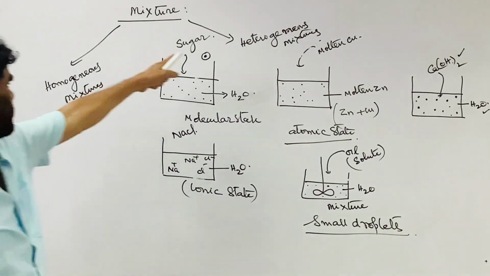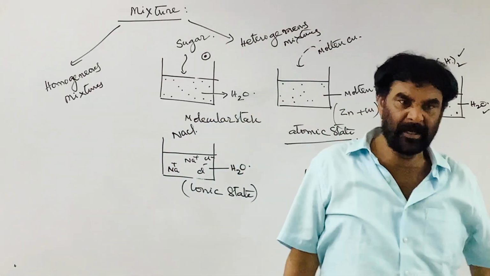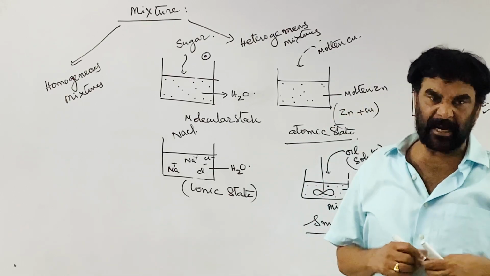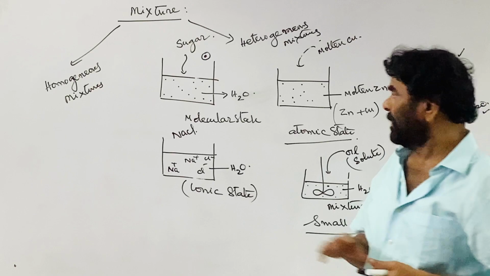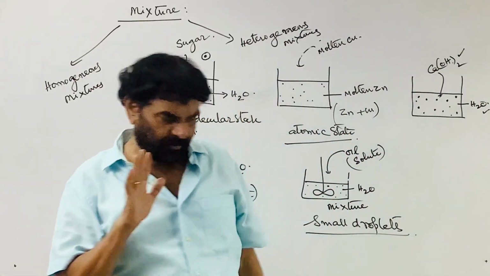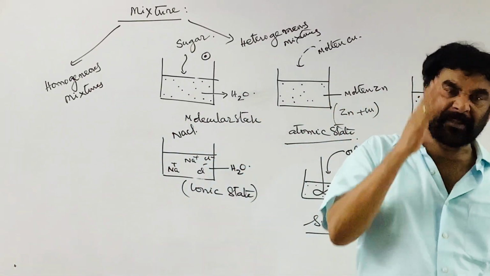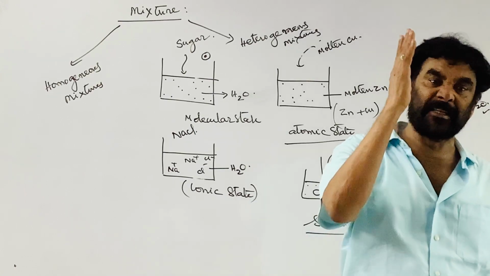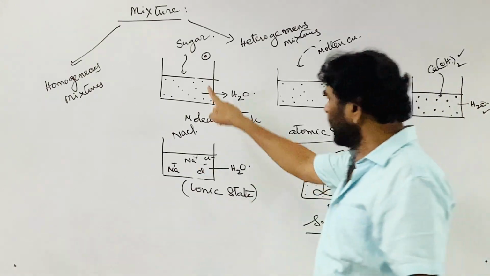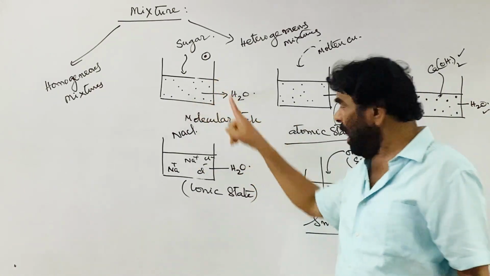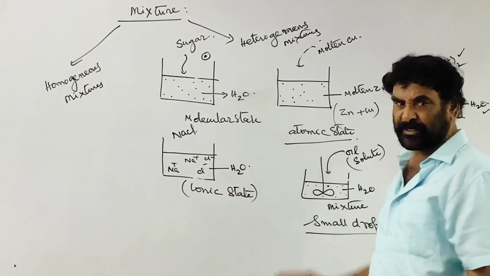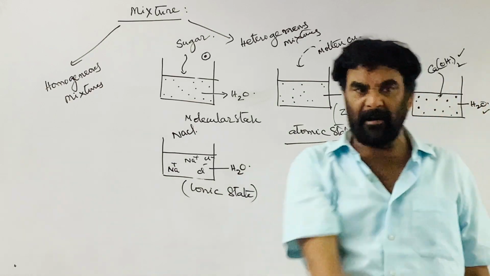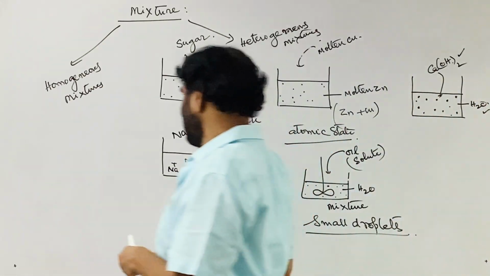What is the criterion to say it is a homogeneous mixture? In the mixture, if the solute, the minor component, is dispersed in the major component in the molecular state, or in a still smaller state, that is ionic state or atomic state, then that mixture is called a homogeneous mixture.